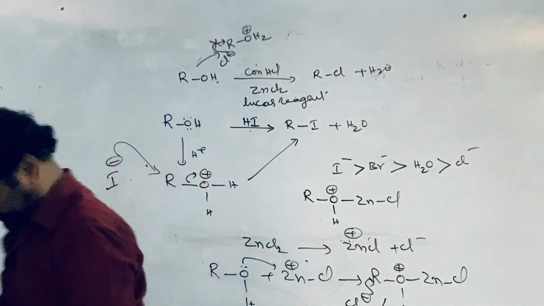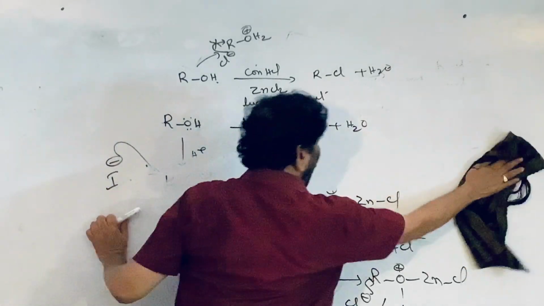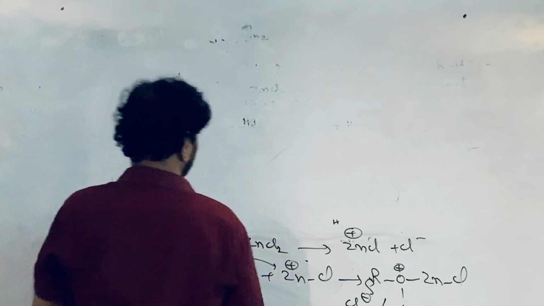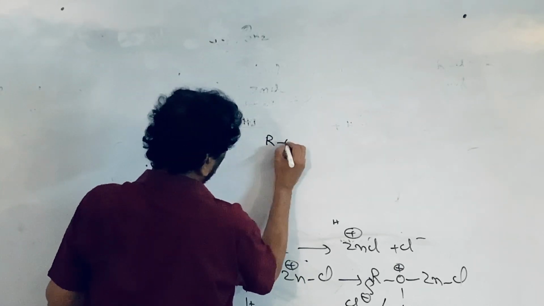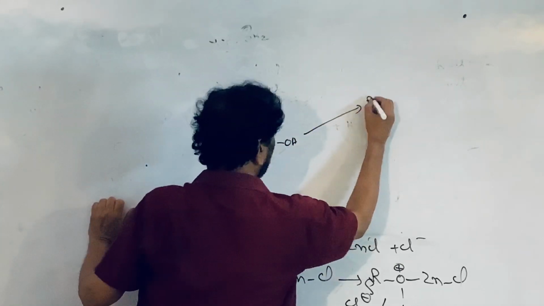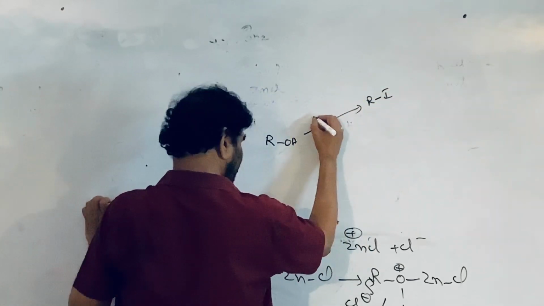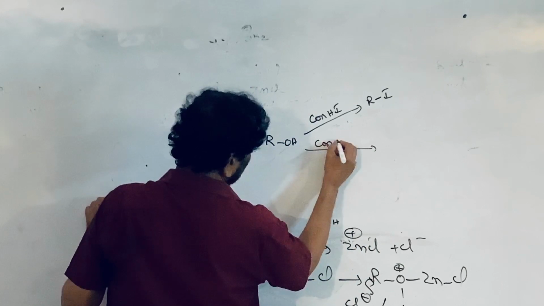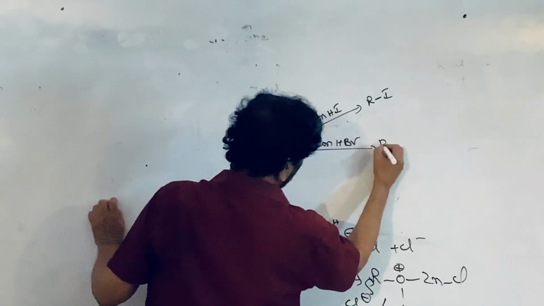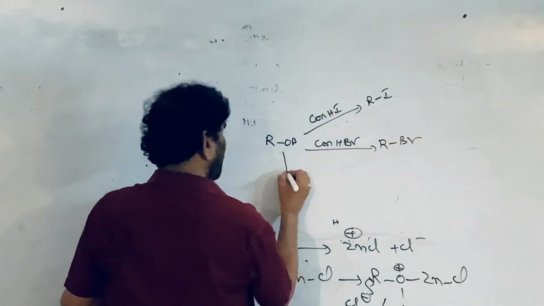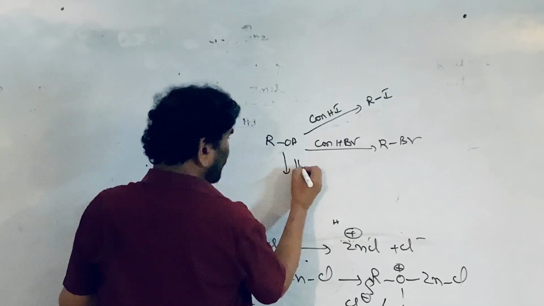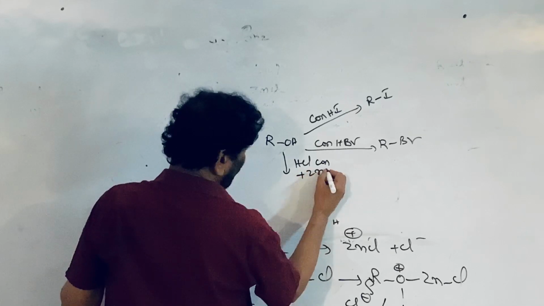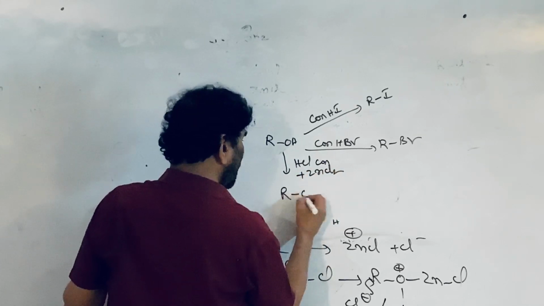So let me write. From alcohol we can prepare alkyl iodide by treating with concentrated HI. By treating with concentrated HBr, it can be converted to RBr, and with concentrated HCl plus zinc chloride it is converted to RCl.